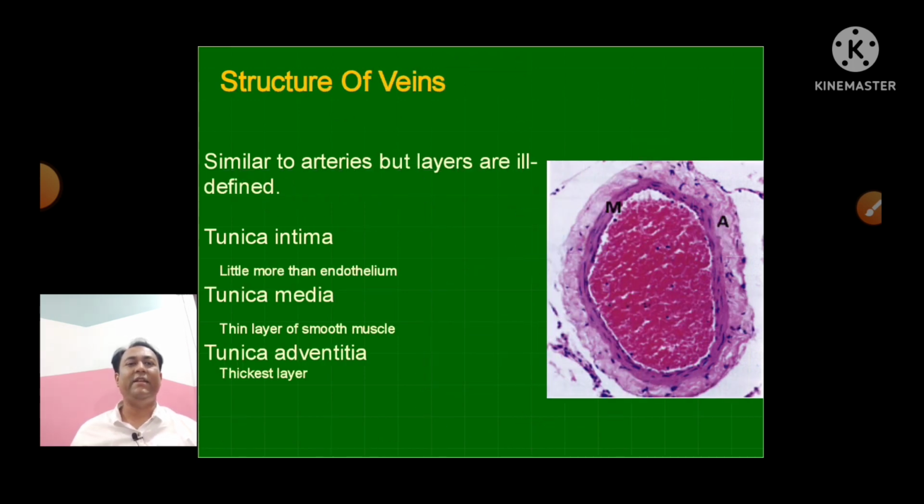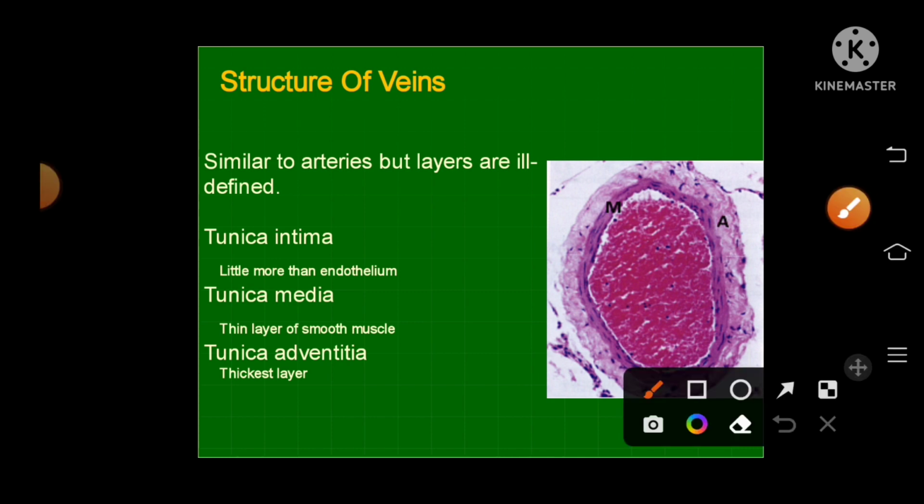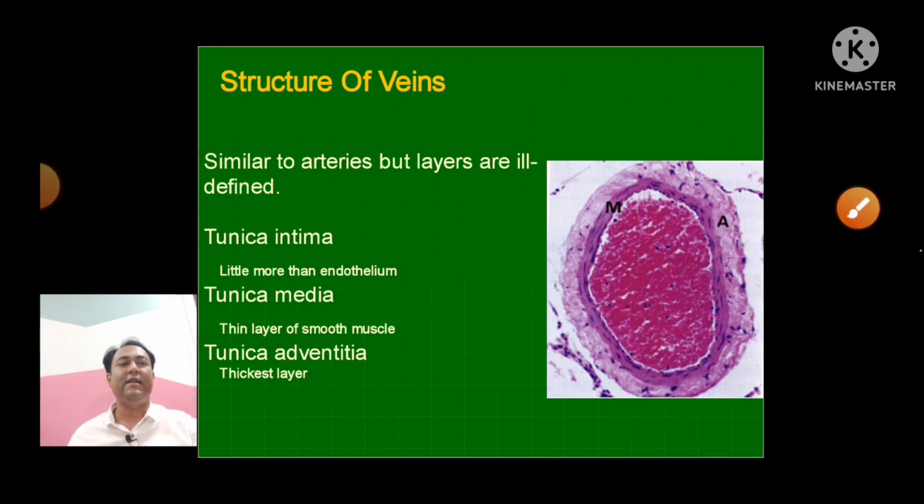The structure of the vein, here also 3 layers are there, but they are not as well defined as in arteries. Arteries इतने clear नहीं है. इसमें intima तो खाली नाम का है. It is just a little more than endothelium. The media is a thin layer of smooth muscles and adventitia is the thickest layer. Artery में media was the thickest layer, while in vein the adventitia, the outer layer, is the thickest layer.